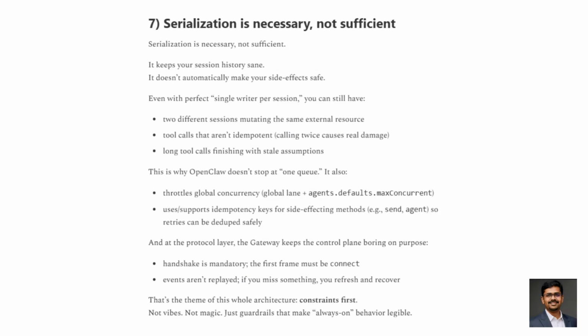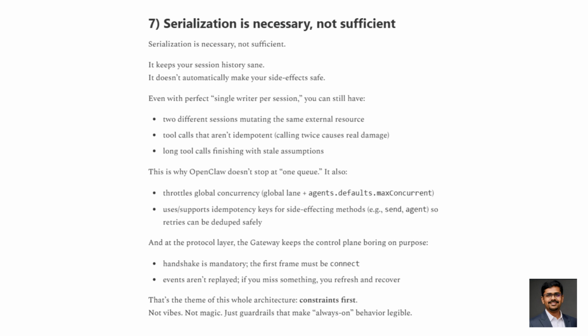Even perfect serialization isn't enough. Two different sessions could mutate the same external resource. Tool calls might not be idempotent. So OpenClaw adds global throttling, idempotency keys for side effects, a mandatory handshake, where the first frame must be connect, and events aren't replayed, you refresh to recover. Constraints first, not magic. Guardrails.